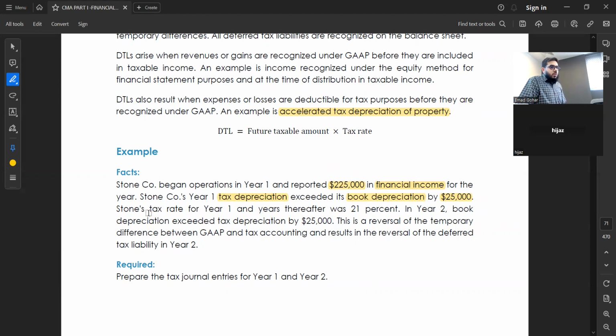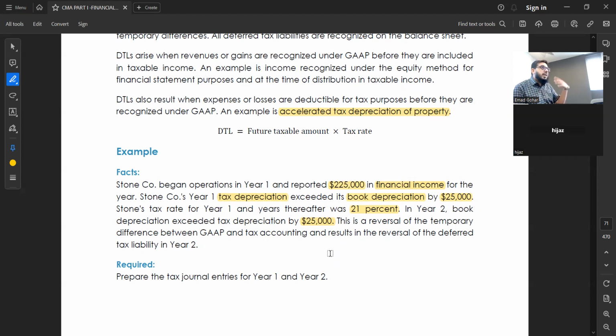So the tax rate for year 1 and later years is 21%. This is the taxation rate in this country, for example. In year 2, the book depreciation exceeded tax depreciation by 25,000, the opposite. Because the cost of the asset is the same, but taxation said this year we will charge 25,000 more depreciation.